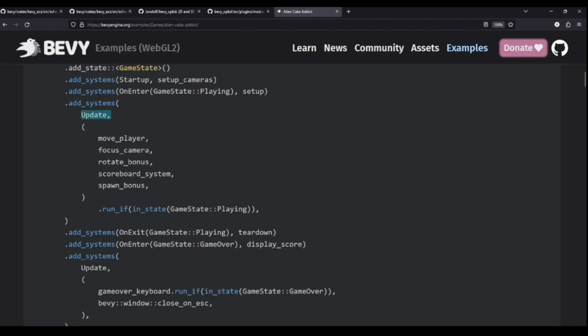Now, technically, this value I'm pointing to here isn't a schedule. It's actually a totally different type, and it's one that implements the ScheduleLabel trait. ScheduleLabel basically marks that type as an identifier type for a given schedule. So when you initialize a schedule on your application, Bevy requires that you pass a schedule label, and then it'll map that schedule label to the schedule that it generates for that type. So when you then add a system, you only have to pass in the nice schedule label types, but the appropriate schedule is updated accordingly.